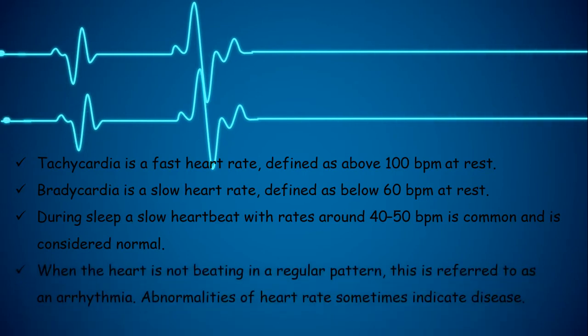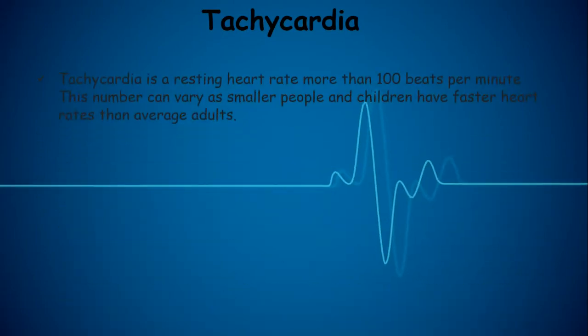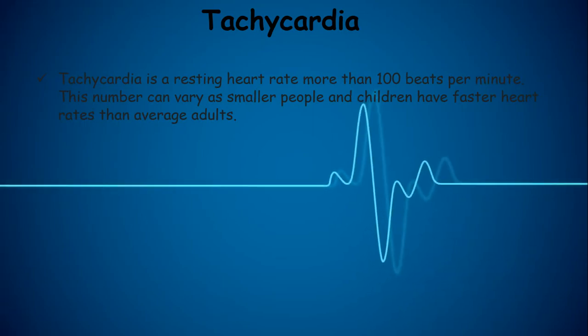When the heart is not beating in a regular pattern, this is referred to as arrhythmia. Abnormalities of the heart sometimes indicate diseases. First one is the tachycardia. This tachycardia is a resting heart rate more than 100 beats per minute. This number can vary as smaller people and children have faster heart rates than the average adult.